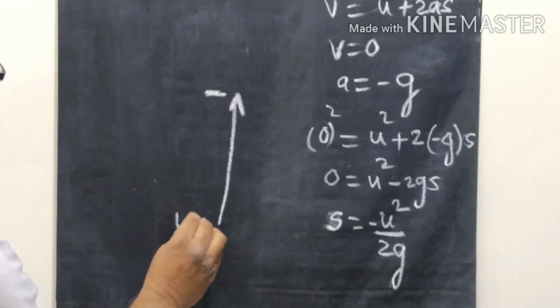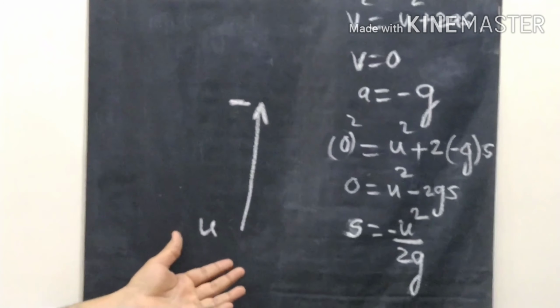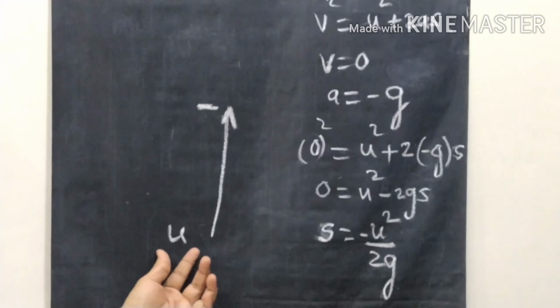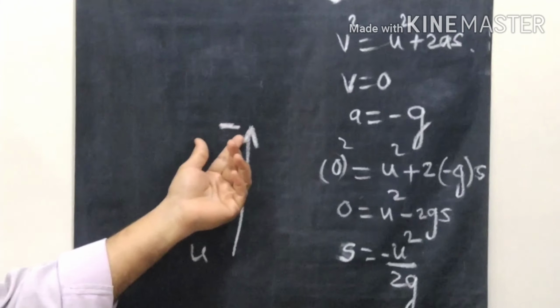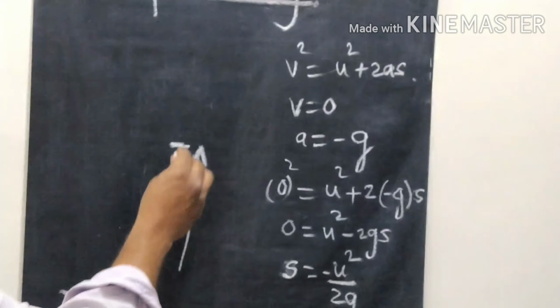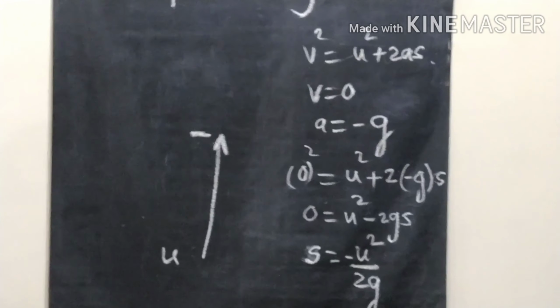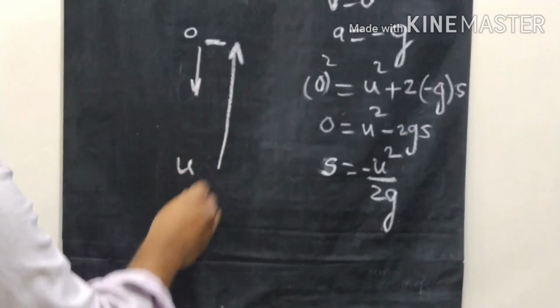Now, this is the initial velocity. The height of the ball going upward depends upon the initial velocity. The more the initial velocity, the more will be the height reached by the ball. Afterwards, the speed will decrease because of the gravitational force of the earth, and it will become 0. And again the ball will come down.